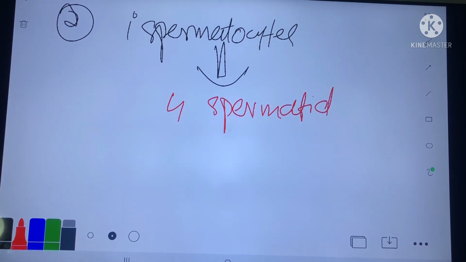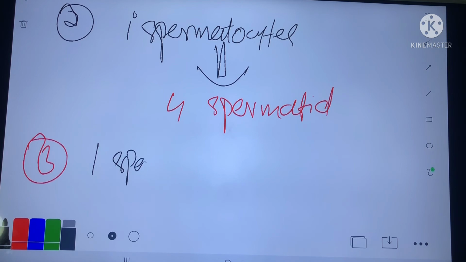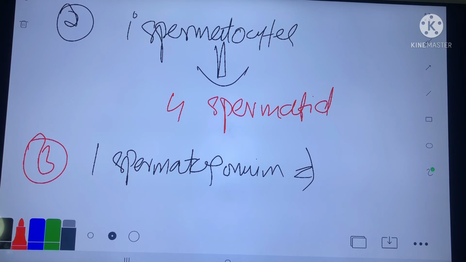But here this is the main question: one spermatogonium forms how many spermatids? It is 64 to 512 spermatids. Remember this.